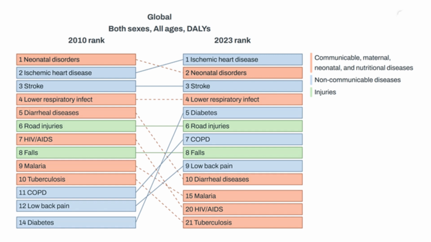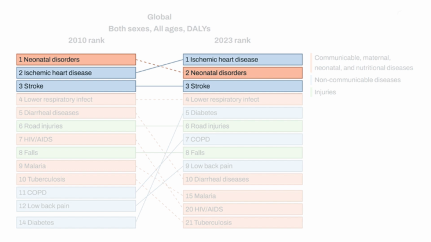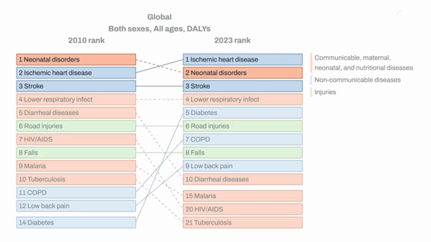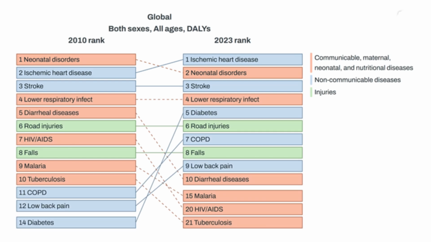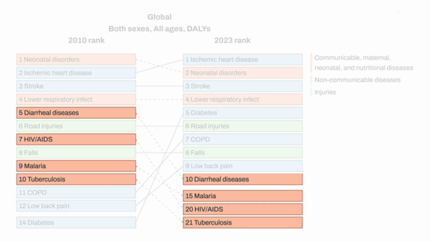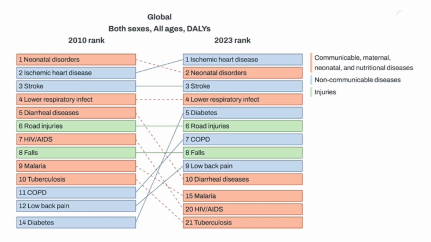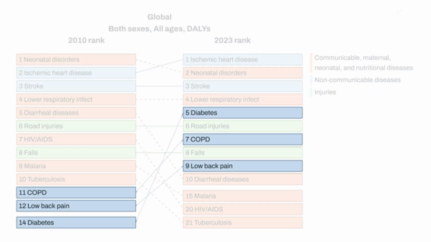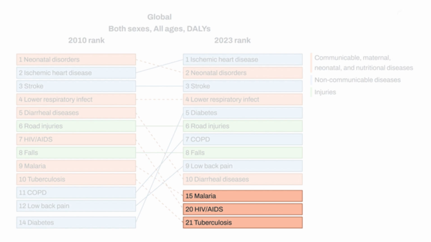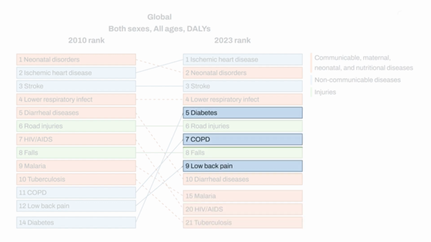As you can see in this figure, ischemic heart disease, neonatal disorders, and stroke were the leading causes of DALYs globally in both years. While the top 4 causes of DALYs remain the same, between 2010 and 2023, there were still some significant shifts. As you can see, infectious diseases drop out of the top 10 and are replaced by more non-communicable diseases. HIV, AIDS, malaria, and tuberculosis are no longer in the top 10. Diabetes, COPD, and low back pain have replaced them.